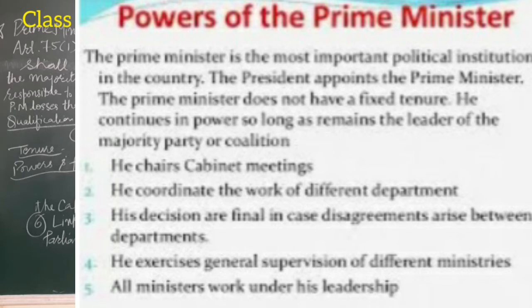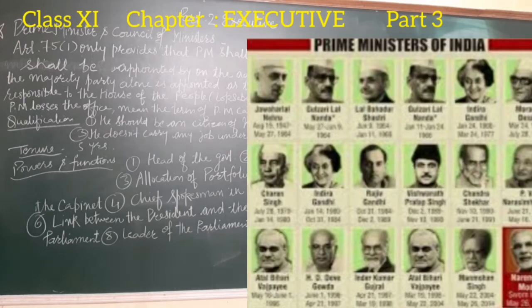Out of the two houses, the position of Lok Sabha is of greater importance, and the Prime Minister is the leader of the Lok Sabha. The Parliament always depends upon the policy and guidance of the Prime Minister for facing any problem, and all the important decisions in the Parliament are taken according to the wishes of the Prime Minister.